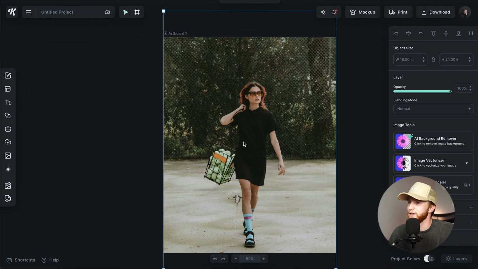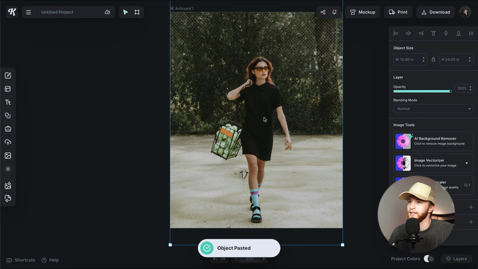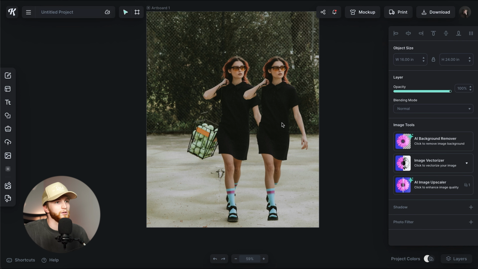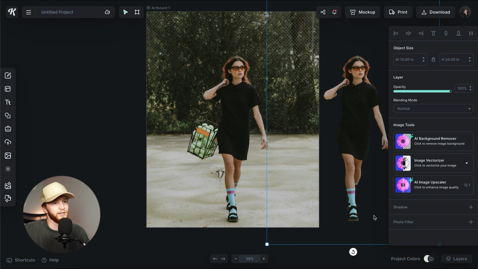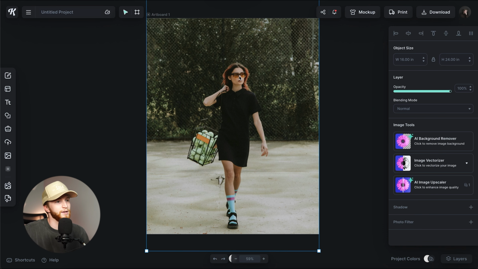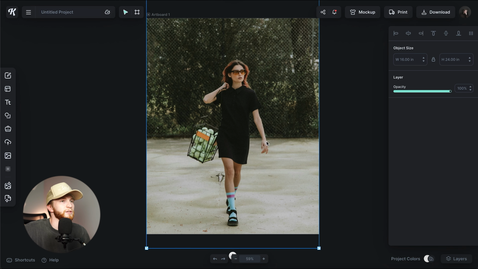So now that I've got my photo here, the first thing I want to do is hit duplicate, make sure my top image is selected, and then use the background remover tool to remove her. It looks like it took her but not the cart, but that's okay because I don't really need this with what I have in mind. As long as I have her head and her feet removed, I think that will work. And just position this right here.